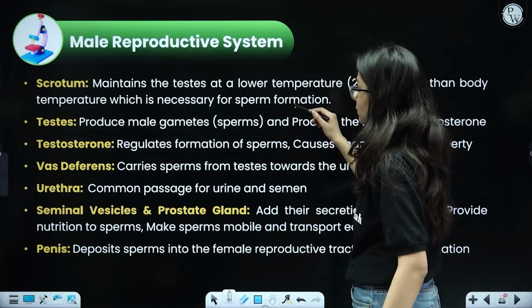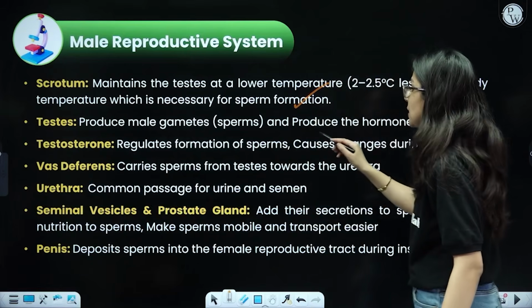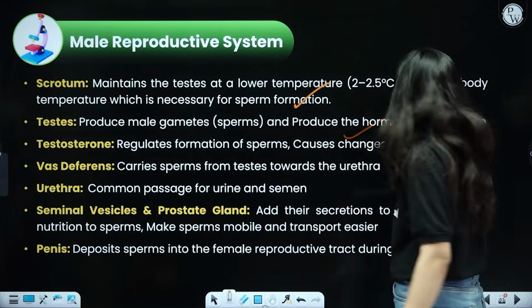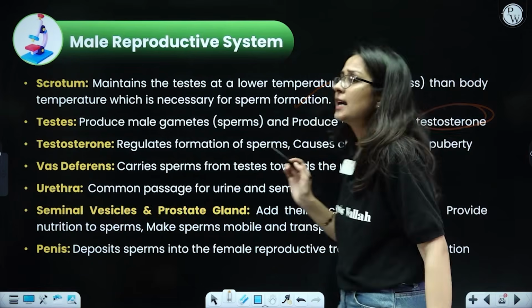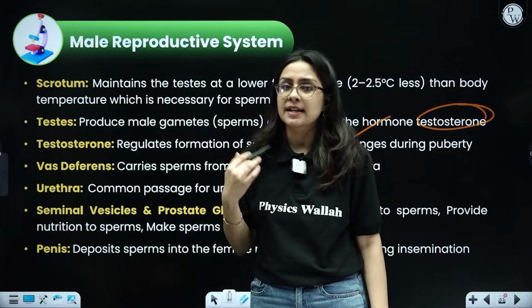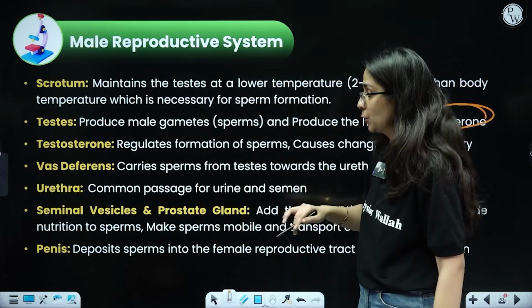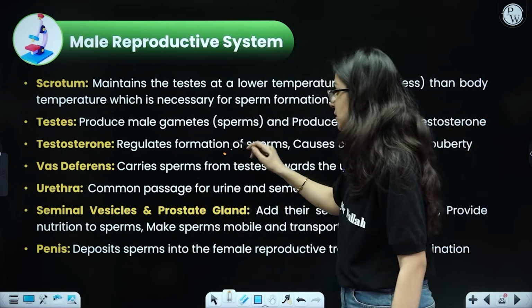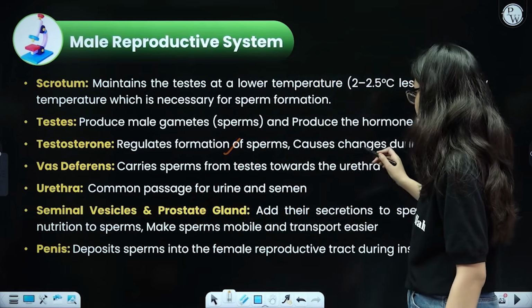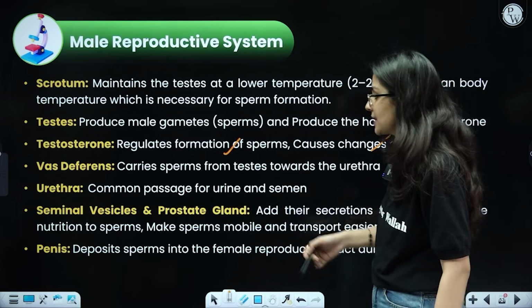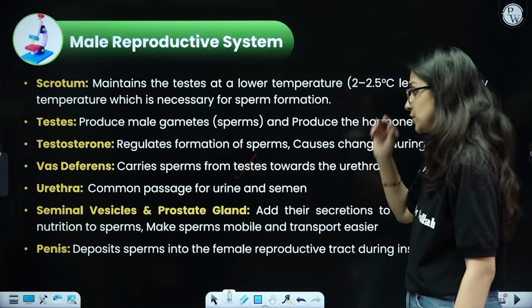Now testes produce male gamete sperms and produce the hormone testosterone, which is absolutely essential for all the secondary sexual characteristics that take place in males during puberty. Testosterone is also responsible for the regulation of sperm formation and changes during puberty. Vas deferens will carry the sperm from testis towards the urethra.